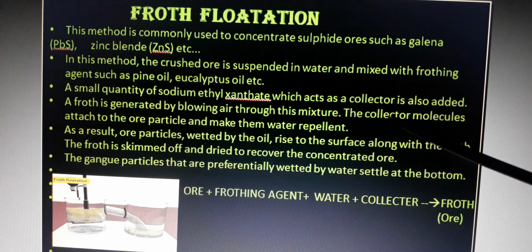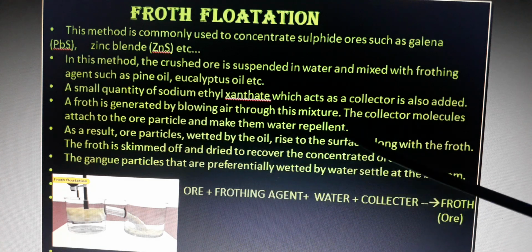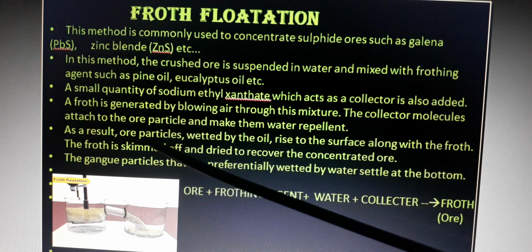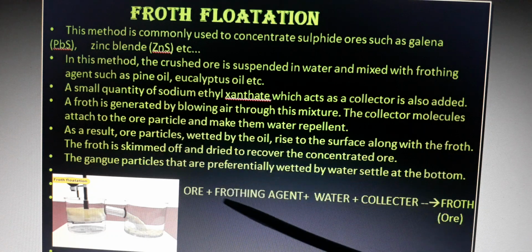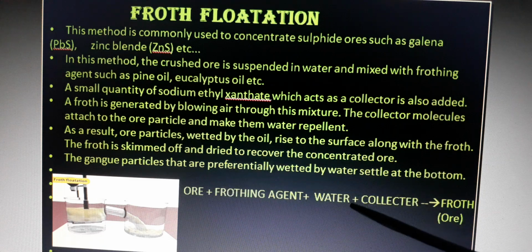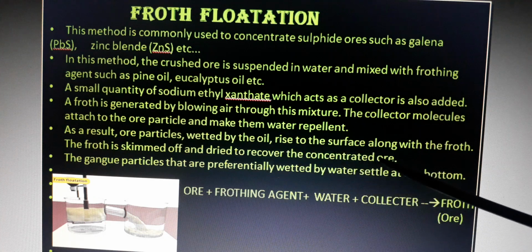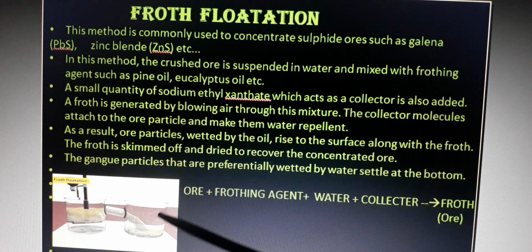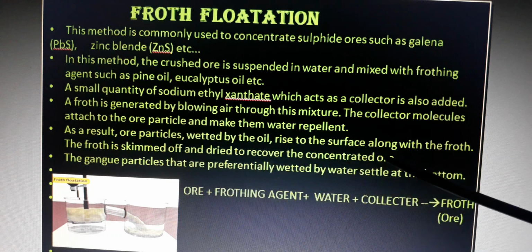The collector molecules attach to the ore particles and make them water repellent. As a result, ore particles are wetted by the oil and impurities are wetted by water. Ore particles wetted by the oil rise to the surface along with the froth. The froth is skimmed off and dried to remove the concentrated ore.